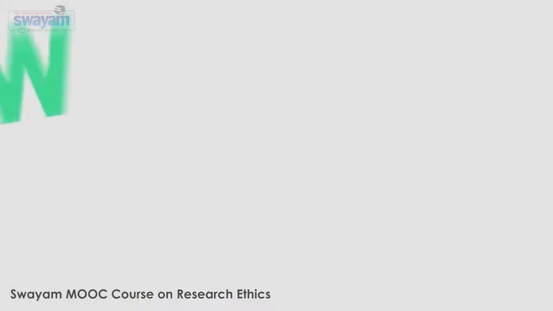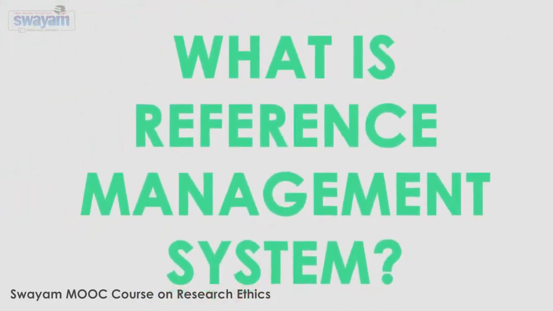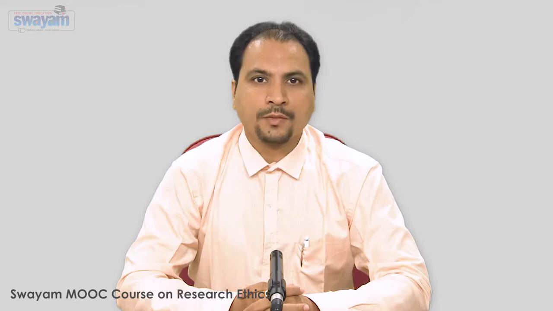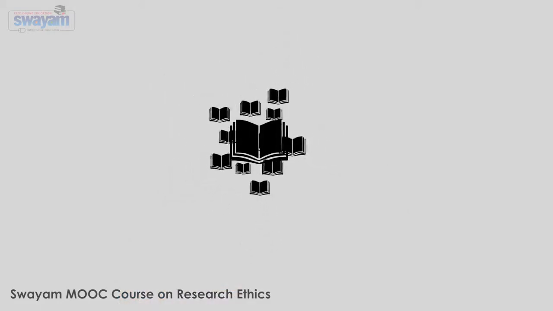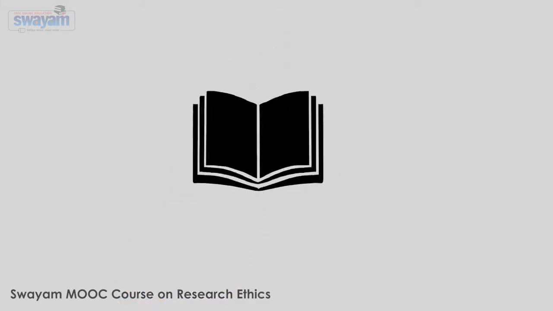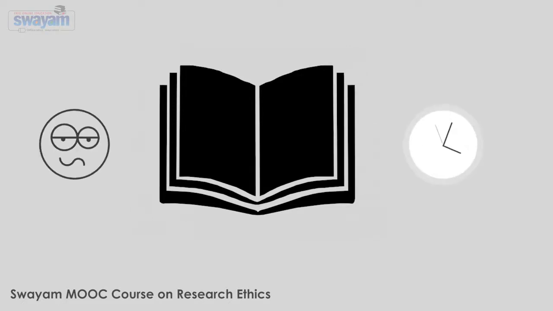Now let us understand what a reference management system is. Bibliographic information in the form of references and in-text citations for the relevant literary work is an important and preponderant prerequisite for all scholarly publications. Collecting all such resources in a standardized format, reading full text as and when required, and embedding the full text manuscript with bibliographic information is a tedious and time-consuming process.